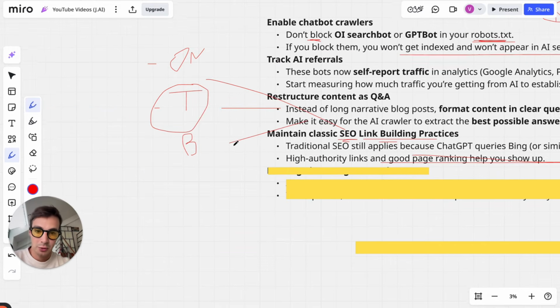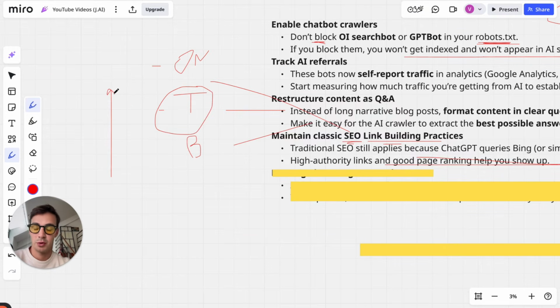So having great backlinks will help you rank higher on the classic search engines, which by default will help you be mentioned or cited higher on these LLMs.